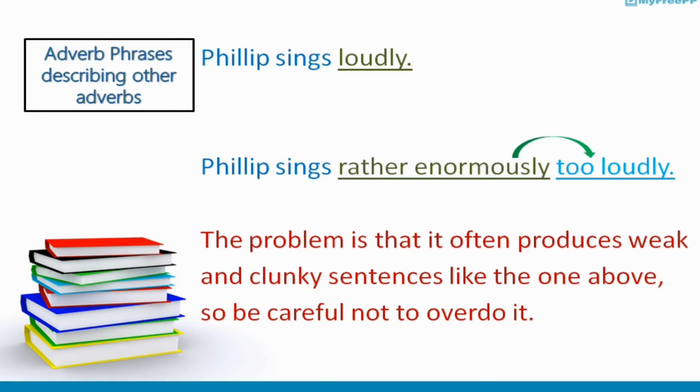Let's have an example of how an adverb phrase describes another adverb. For example, Flip sings loudly. In this sentence, loudly is an adverb word describing how Flip sings. While in the second sentence, Flip sings rather enormously too loudly. In this sentence, rather enormously is a phrase and too loudly is also a phrase. Both are adverb phrases. One adverb phrase describes another adverb phrase.